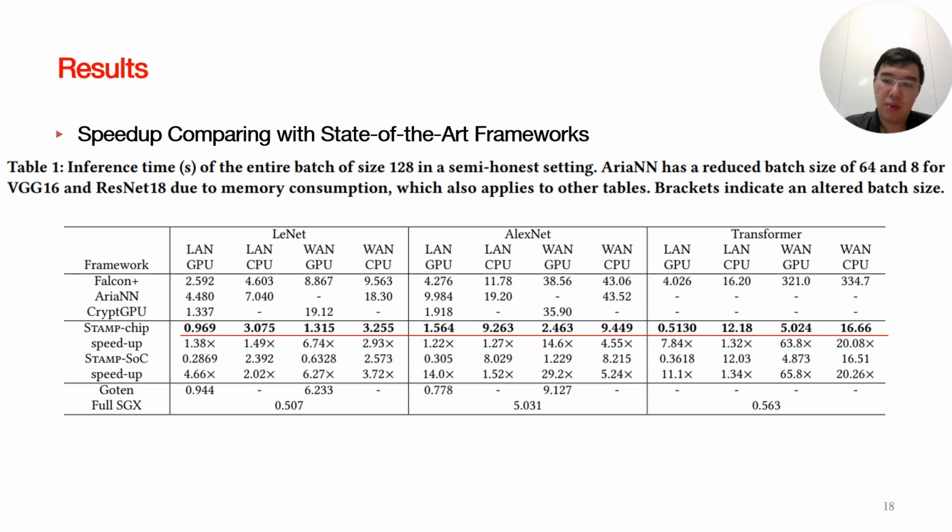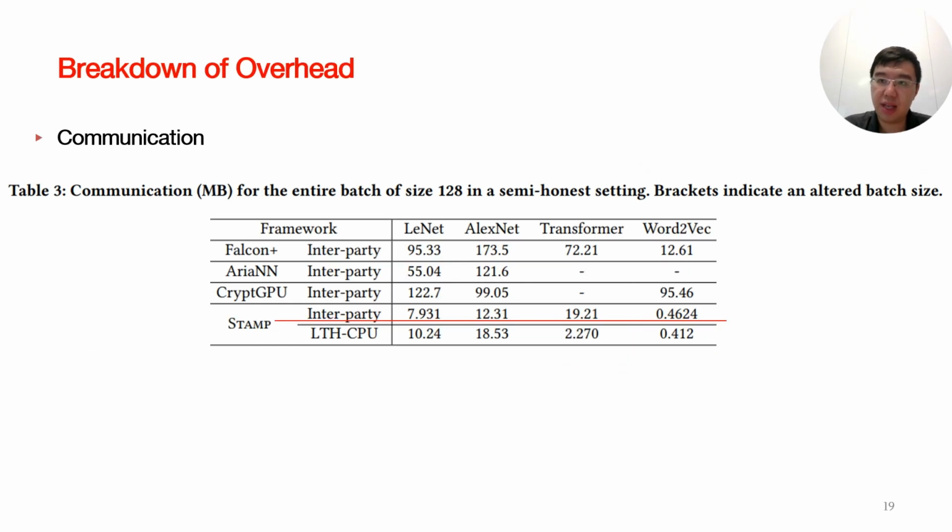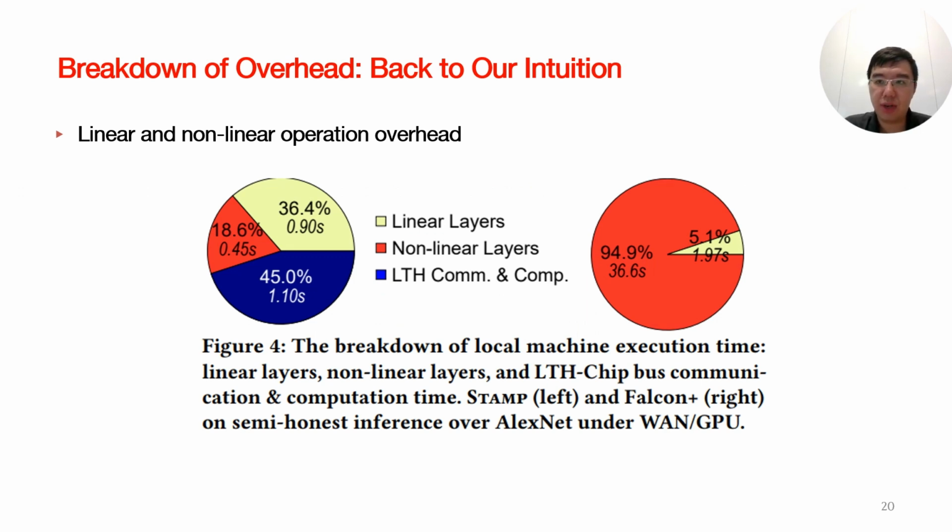We also include comparison numbers with solutions utilizing SGX as a reference below. Furthermore, we analyze the communication during the entire execution process, showing that STAMP significantly reduces communication compared to the previous MPC protocols, with the cost of some additional local communication between the LTH and the CPU. Returning to our initial intuition, here's a breakdown of the same overhead of STAMP and Falcon running on the same model at XNet. As shown, the overhead for nonlinear layers is significantly reduced, although there is indeed an additional overhead on the LTH side.